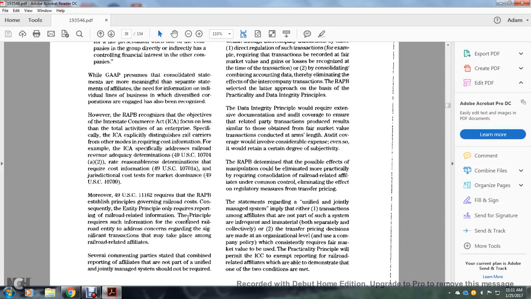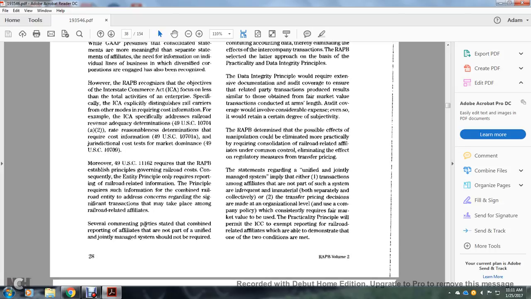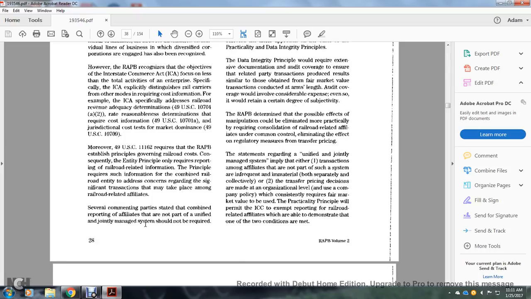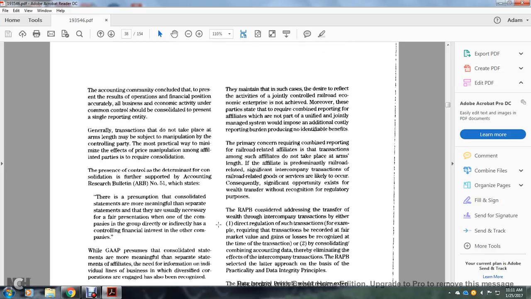The principles relate such information combined with the railroad and need to address the concerns regarding significant transactions that may take place among the railroad affiliates. Several commenting parties state that combined reporting of affiliates that are not part of the unified jointly managed system should not be required. They maintain that such cases desire to reflect the activities jointly controlled with the railroad economic enterprises. They argue that combining the reporting of affiliates which are not part of the unified jointly managed system would impose additional cost and reporting burden without producing identifiable benefits.